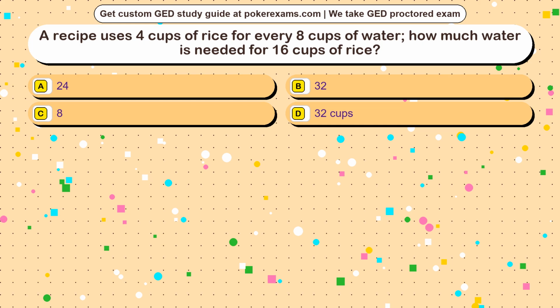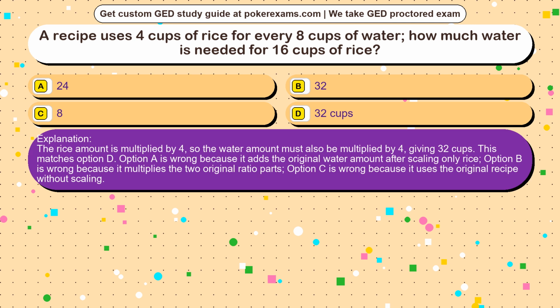The correct answer is option. The rice amount is multiplied by 4, so the water amount must also be multiplied by 4, giving 32 cups. This matches option D. Option A is wrong because it adds the original water amount after scaling only rice. Option B is wrong because it multiplies the 2 original ratio parts. Option C is wrong because it uses the original recipe without scaling.